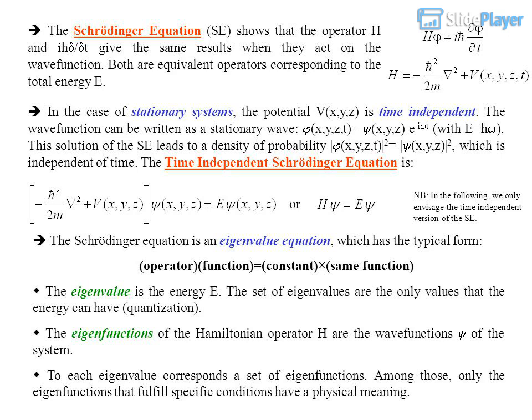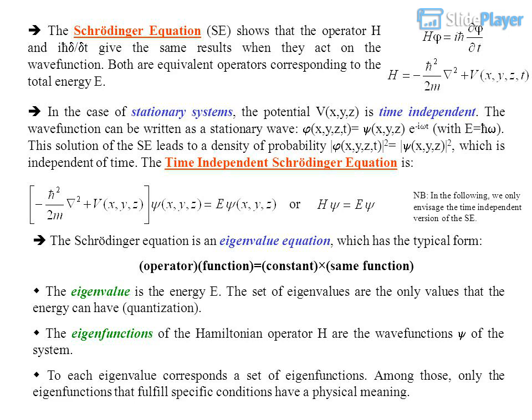In the case of stationary systems, the potential V(x,y,z) is time independent. The wave function can be written as a stationary wave, Ψ(x,y,z,t) equals ψ(x,y,z)e^(-iEt/ħ), with E equals hν. This solution of the SE leads to a probability density |Ψ(x,y,z,t)|² equals |ψ(x,y,z)|², which is independent of time.